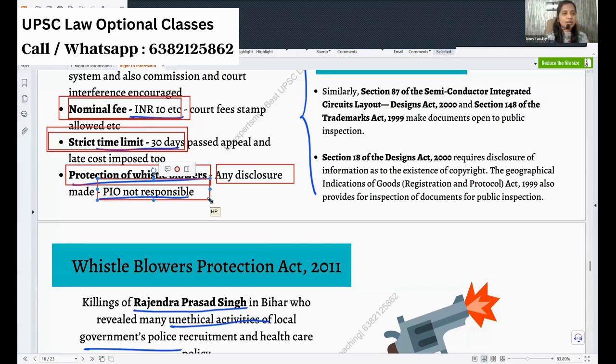Say for example, he is a doctor working in a government hospital and he is a designated PIO. We put an RTI asking how many oxygen cylinders were present or something like that, and he says that we did not purchase oxygen for the last 2 months. And we ask the next question, how many people died because of shortage of oxygen? He gives the number, some 15 died, something like that. And the senior comes in and says that you have done something wrong, and we are putting a departmental action against you because of this RTI. That cannot be done. Okay, so for any disclosure made, the PIO will not be responsible.